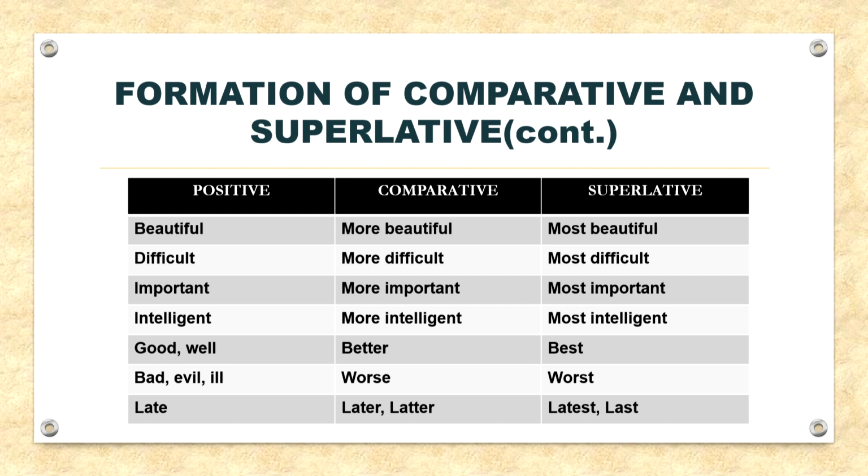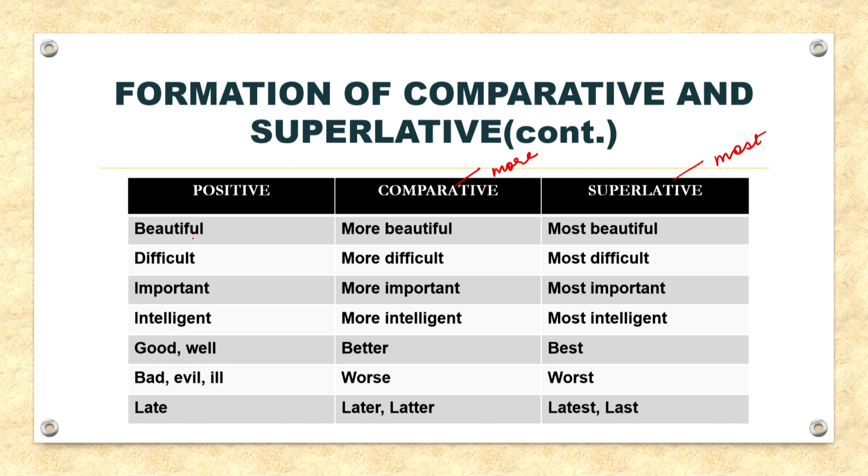Now, next, most adjectives of more than 2 syllables and many with 2 form the comparative by adding more before the positive and form the superlative by adding most before the positive. So, in superlative most is added and in comparative more is added.